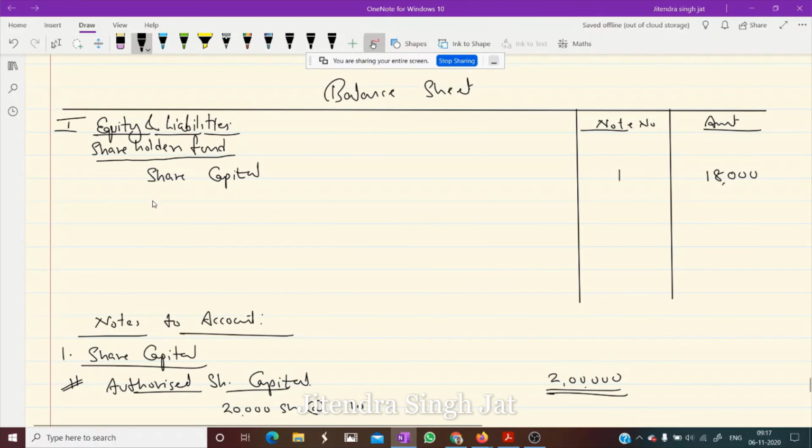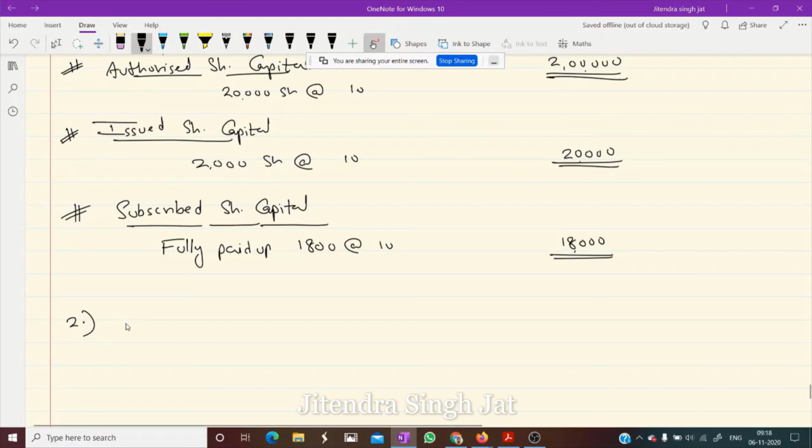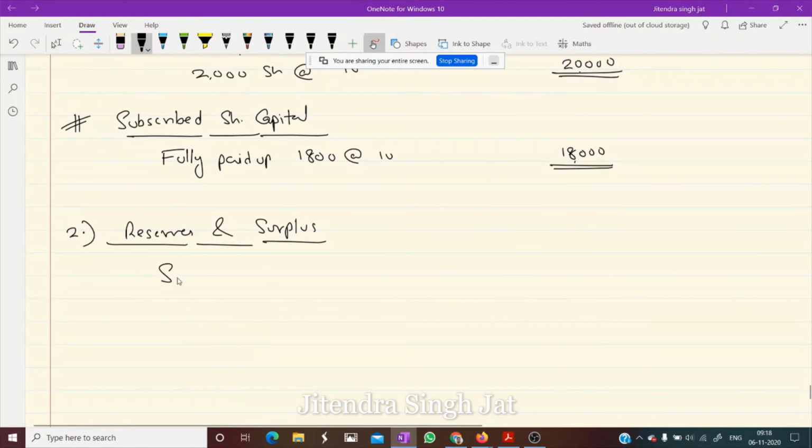Now second point, reserves and surplus. Now how we will show this amount? You need to put note number 2 here, and then you need to come again in the notes to account. Write note number 2. Okay, write here reserves and surplus. Now under this point reserves and surplus, which reserve is given? Only one reserve is given in the question, that is securities premium reserve. Yes or no? Securities premium reserve. How do we calculate the amount of securities premium reserve?